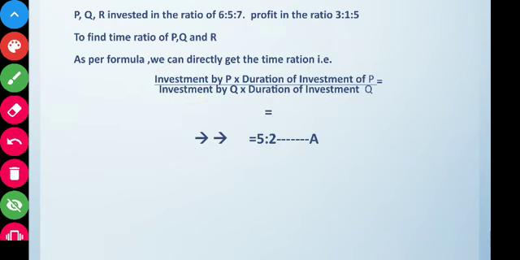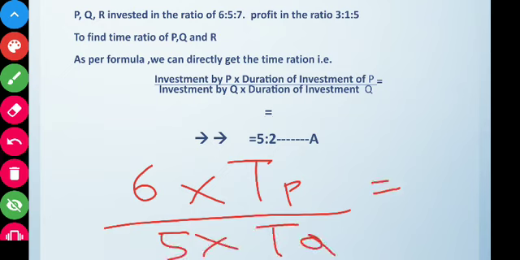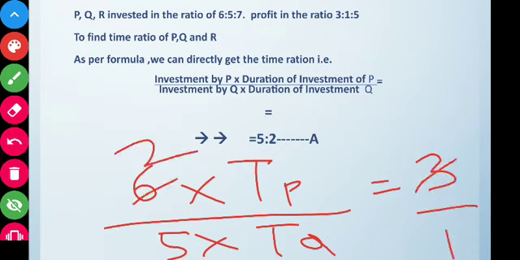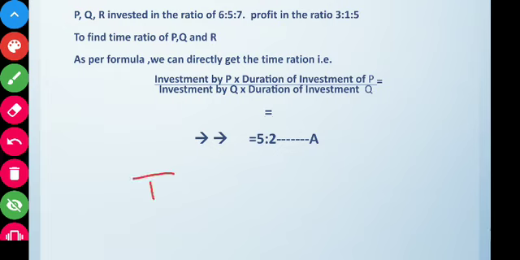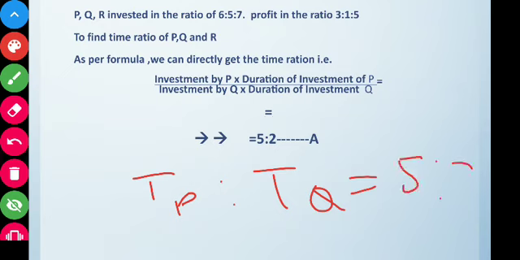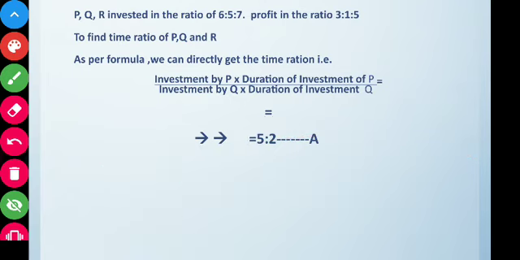If we solve this, what will we get? 6 into time period of P by 5 into time period of Q is equal to 3 by 1. If we solve this, we get TP by TQ is equal to 5 is to 2. We assume this as equation number 1, that is TP is to TQ is equal to 5 is to 2. This is our equation number 1. We keep this for a moment and let's solve for the next part.